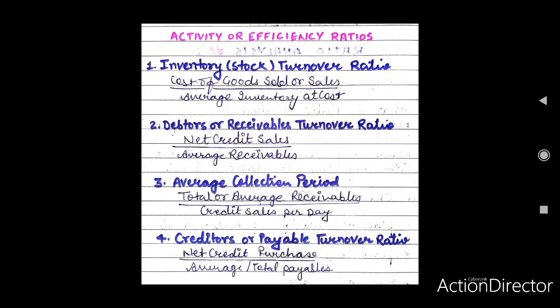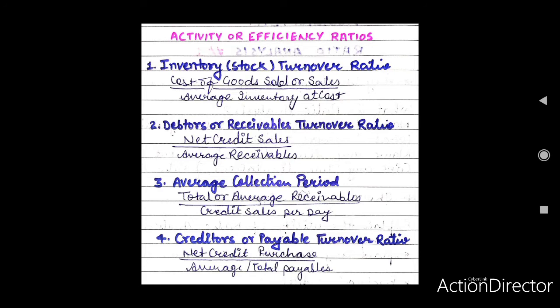Inventory turnover ratio normally establishes the relationship between cost of sales and average inventory. The stock turnover ratio can be calculated by applying the following formula: cost of goods sold or sales divided by average inventory at cost.